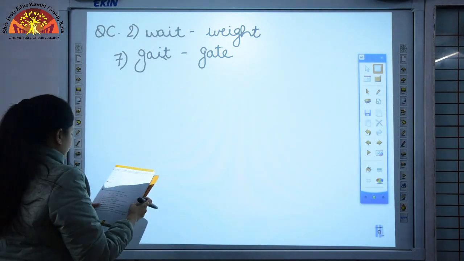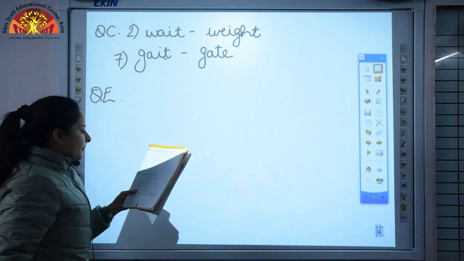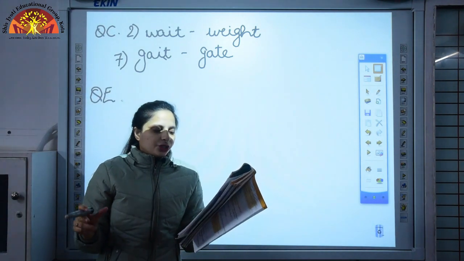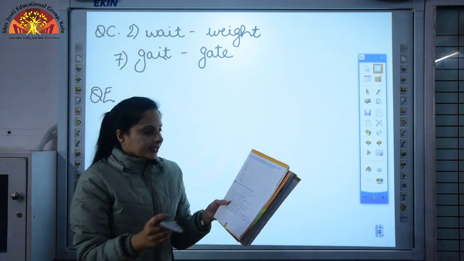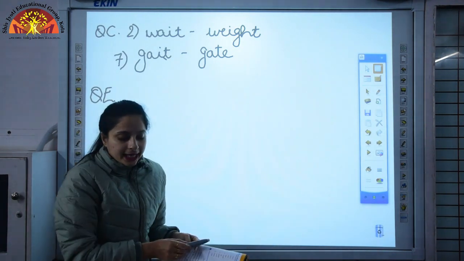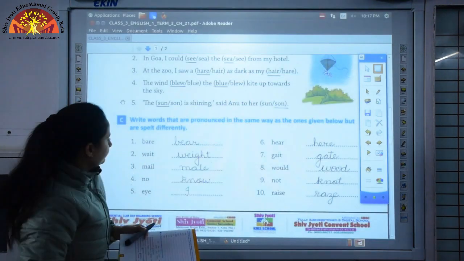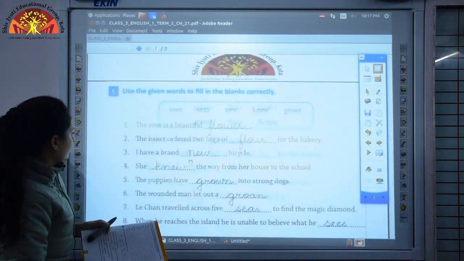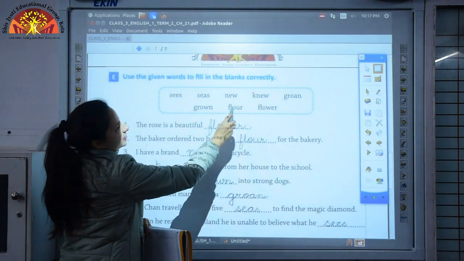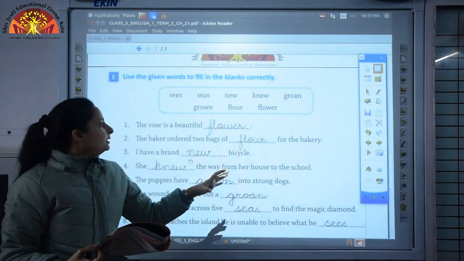Now we'll discuss question number E. You have to use the given words to fill in the blanks correctly. You have been given the words over here in the grid, okay? Then you have to choose the correct blank. See, you have been given the words in the grid and you have to choose the correct word and fill in the blank.